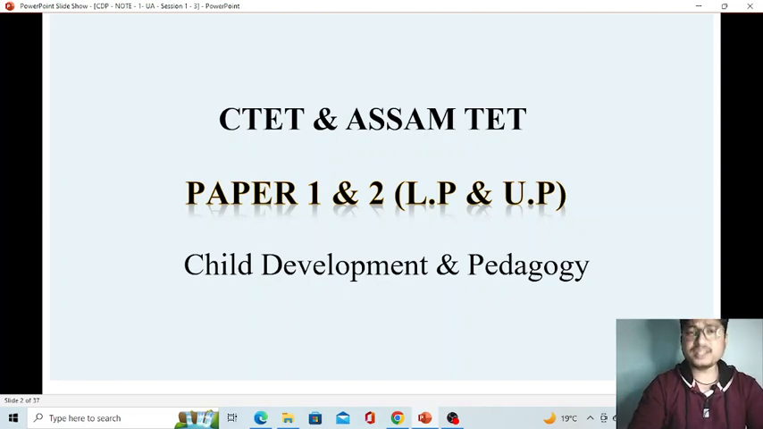So it's very important for us to know how a child develops, and while they are going through their developmental process, what are the things they come across, what are the challenges, what are the problems they face, how we have to deal with those things, how we have to deal with different types of children.